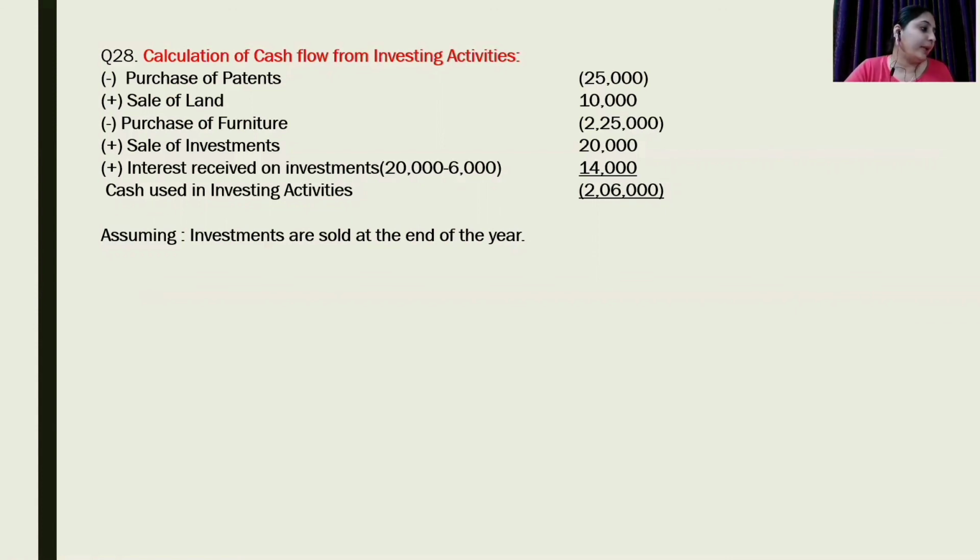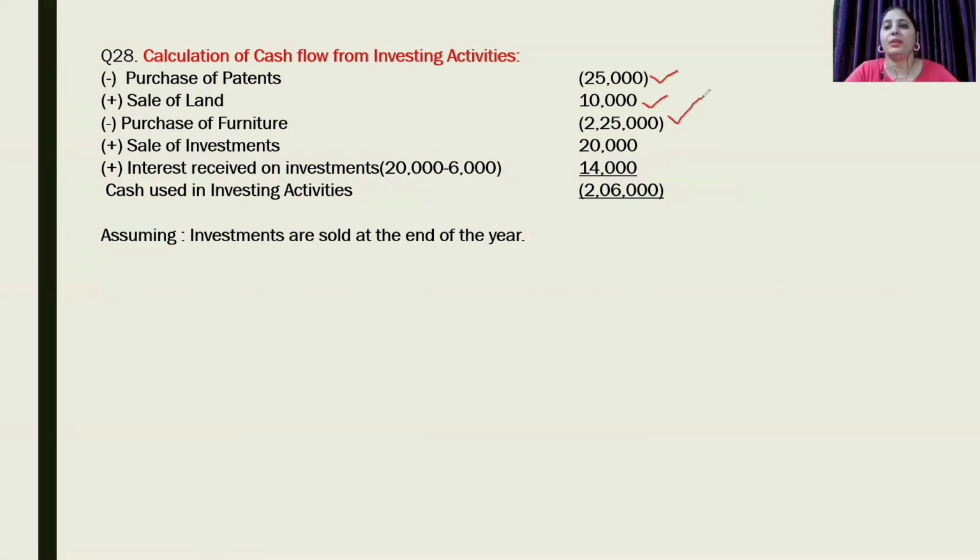After that, we can see patents are rising. So we must be purchasing patents. So we are purchasing patent for rupees 25,000, which is the difference between current year and previous year. Land is decreasing, so we will take it as sale of land. Furniture is increasing from 21,000 to 2,46,000. This is an outflow, purchase of furniture. Plant and machinery, net balance is same, so there is no sale or purchase.